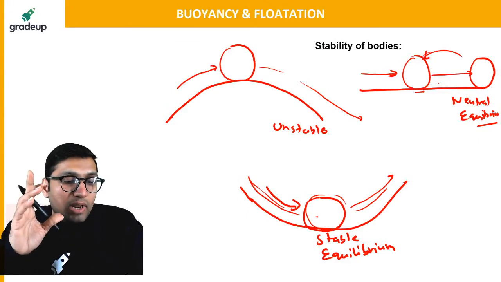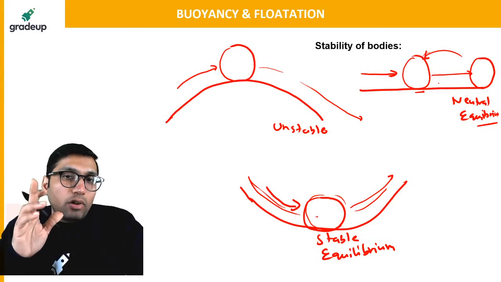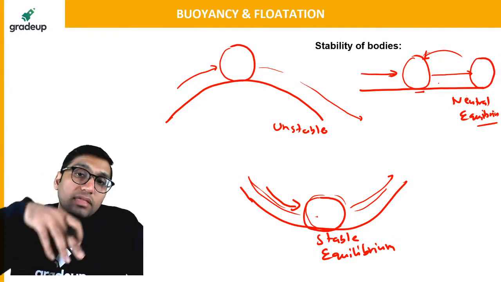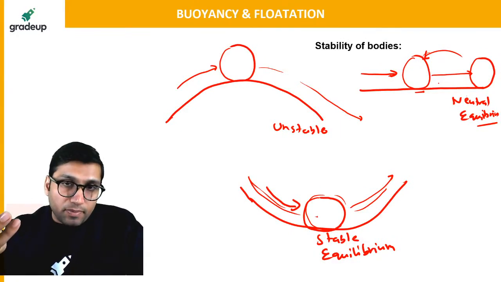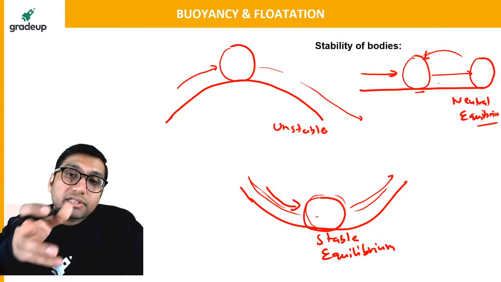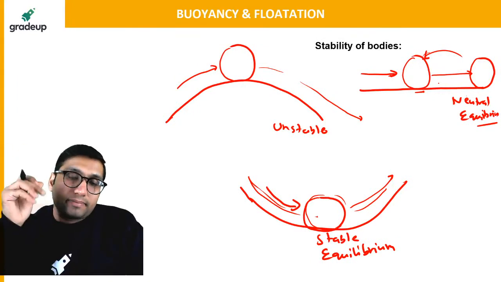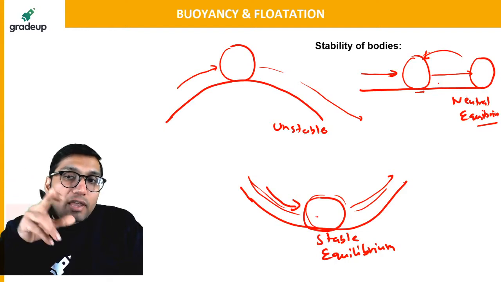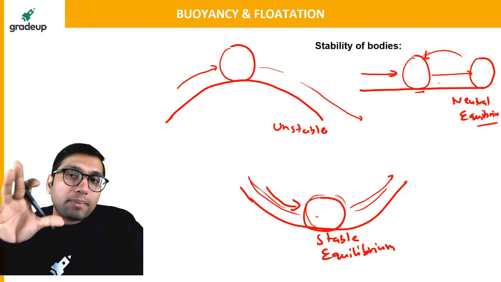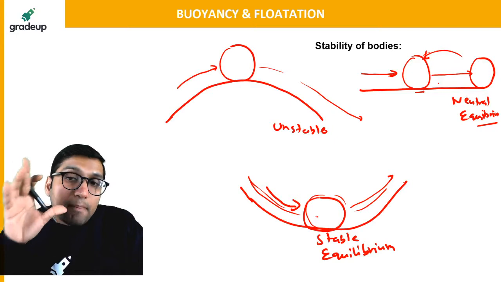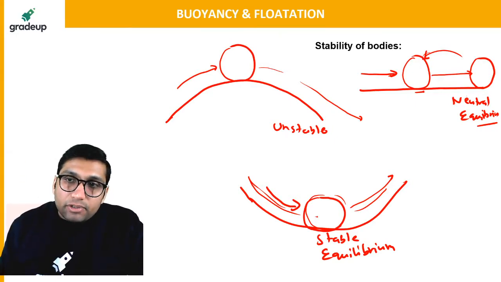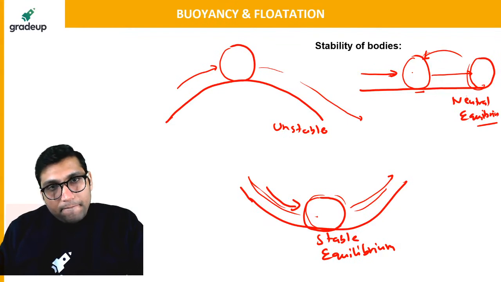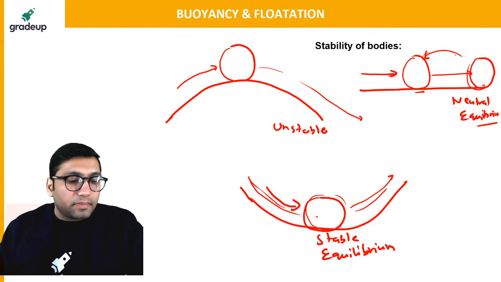Unstable means whenever a force is given to a body, the body will never be able to regain its position, and it will continue to move in the same direction in which the force has been given. In the case of neutral equilibrium, when you give a force to a body, it will stop after some time in the same position. That is called neutral equilibrium.